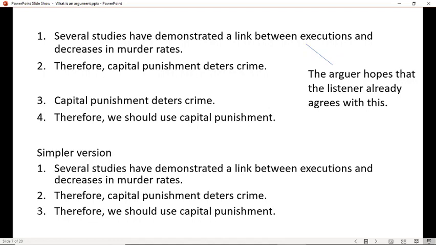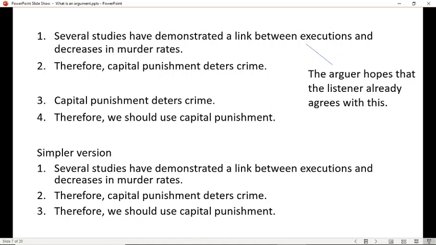1, several studies have demonstrated a link between executions and decreases in murder rates. That's a pure premise. You're assuming that he'll agree with you, at least if you show him the evidence. 2, therefore, capital punishment deters crime. That's not an assumption you're asking him to make anymore. You're hoping that he will agree that it comes logically from number 1, that if you show him number 1, he'll just have to agree with 2. And then, therefore, we should use capital punishment.